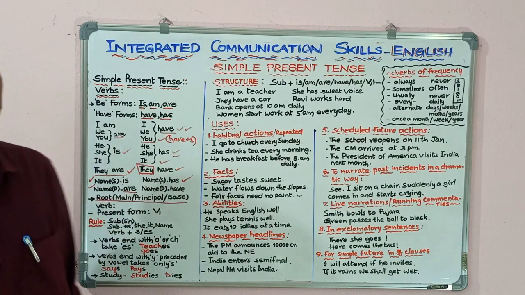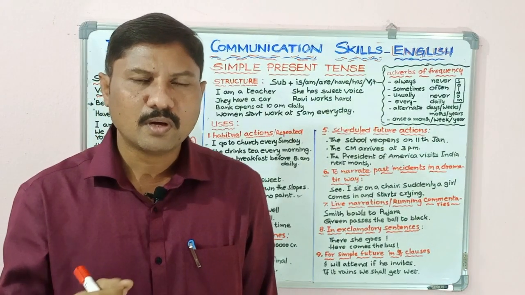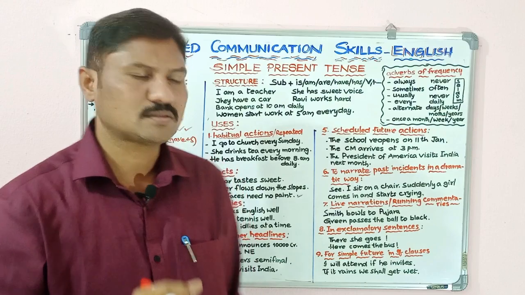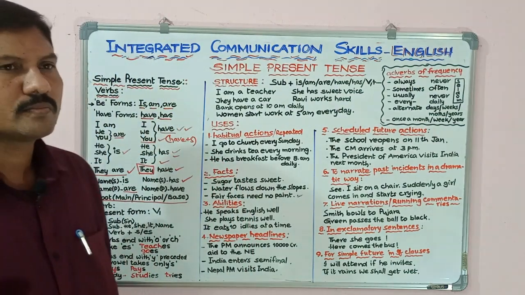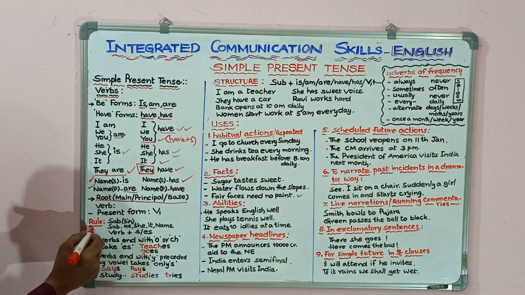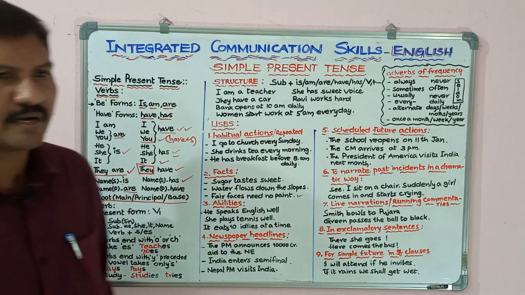Generally we take the V1 form of the verb to write sentences in the simple present tense, like run, take. But there is a special rule in the simple present tense.